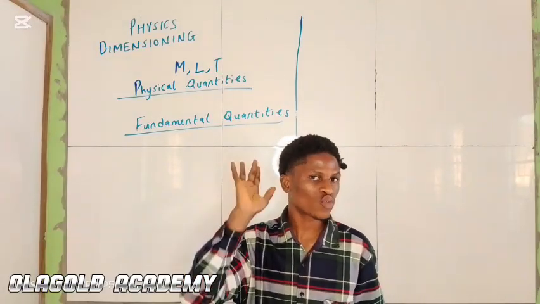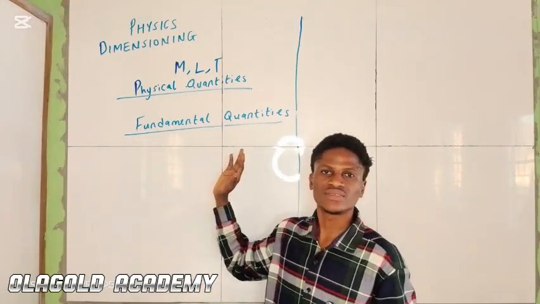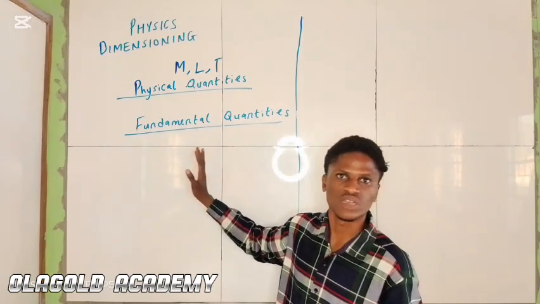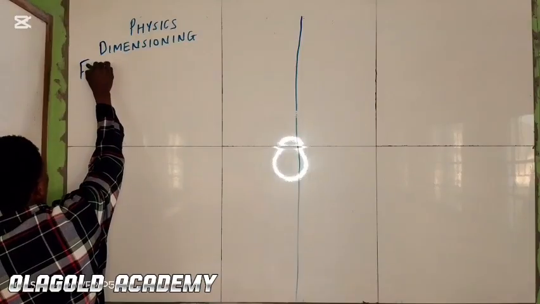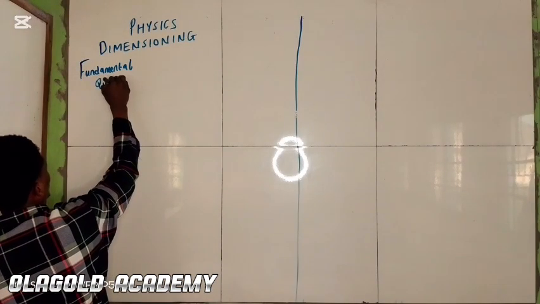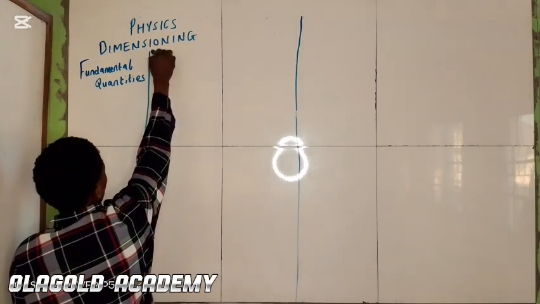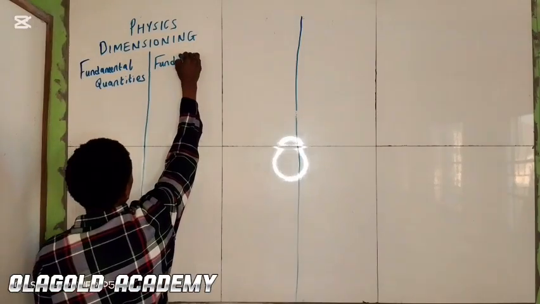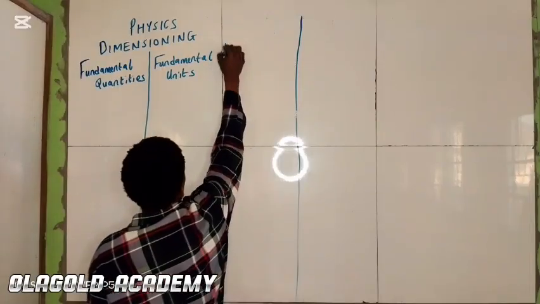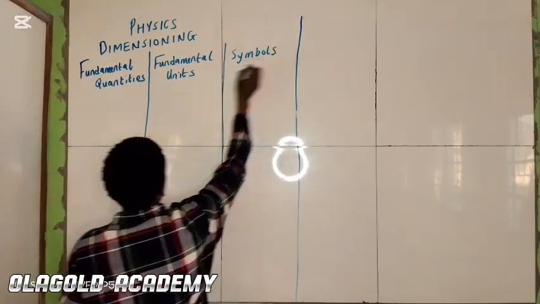There are seven fundamental quantities, and their units and their symbols I'll be giving out on the board right now. We have fundamental quantities, fundamental units, and their symbols.